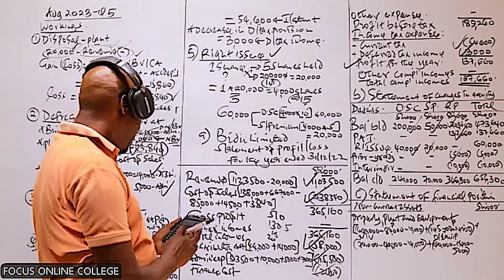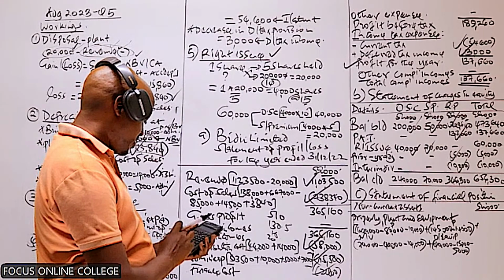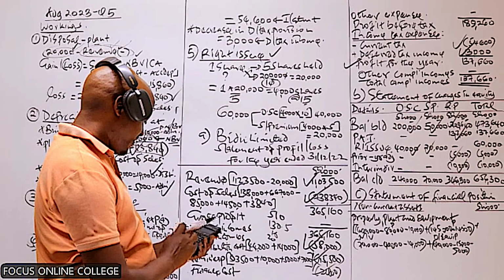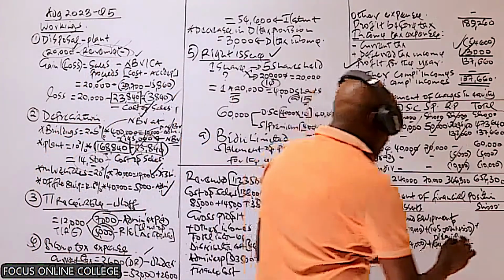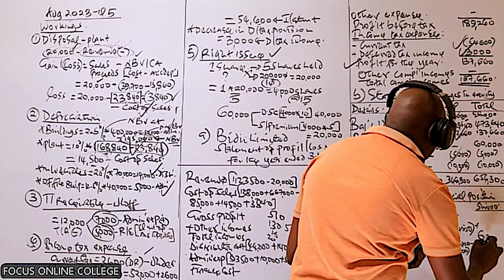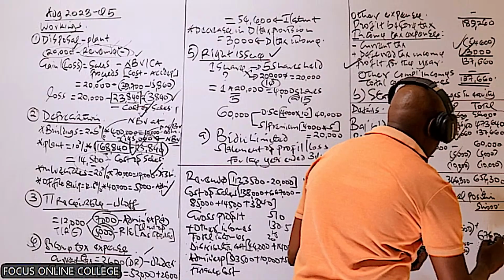So we add all these net book values. 510 plus 130.5 plus 16 plus 20. And this is the final figure I'm getting, 676,500.